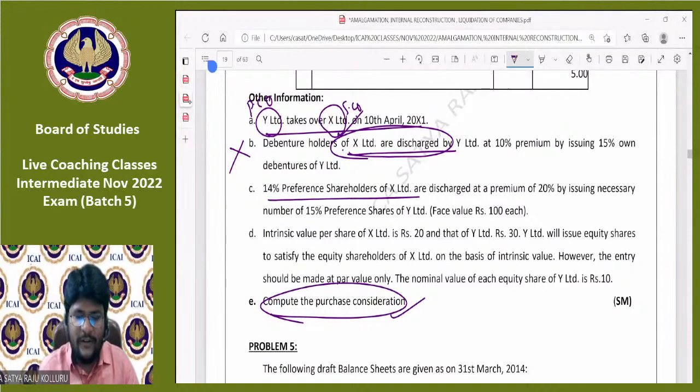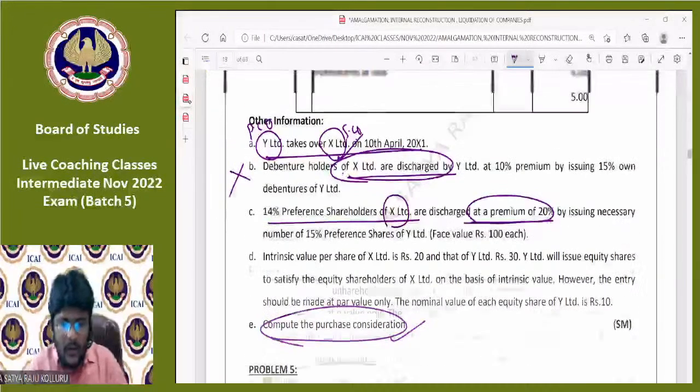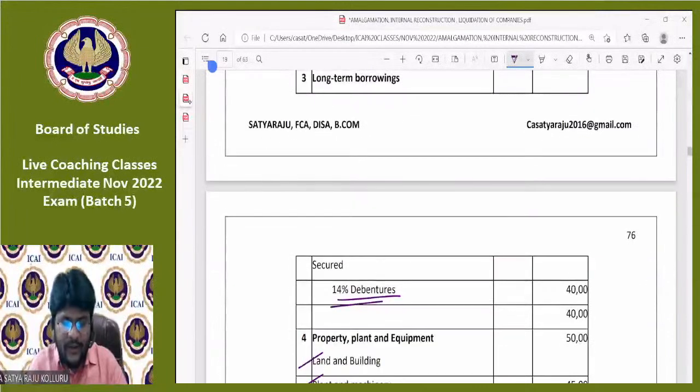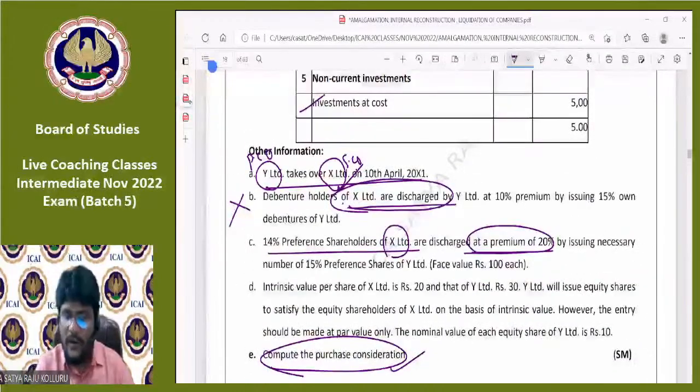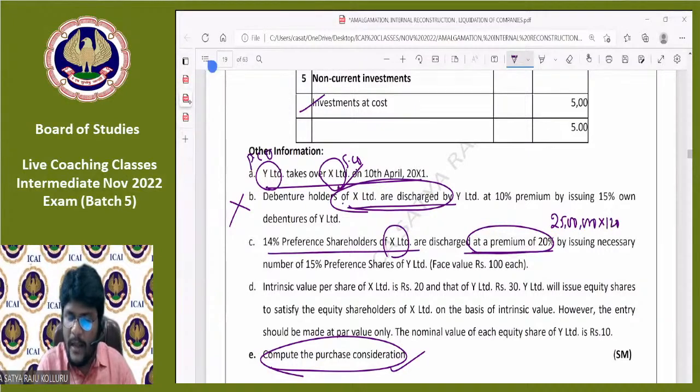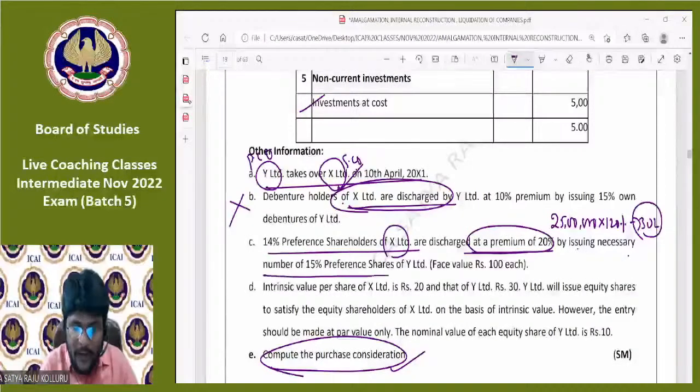14% preference shareholders of X Limited, preference shareholders of the selling company, are discharged at a premium of 20%. Discharged at a premium of 20% means, if you check here, the selling company's preference share capital is 25 lakhs. For such 25 lakhs, we are discharging at a premium of 20%, which means for this 25 lakhs we are paying at 120%. 25 multiplied by 120% means 30 lakhs worth of preference shares we are going to issue, by issuing the necessary number of 15% preference shares of Y Limited, face value 100.